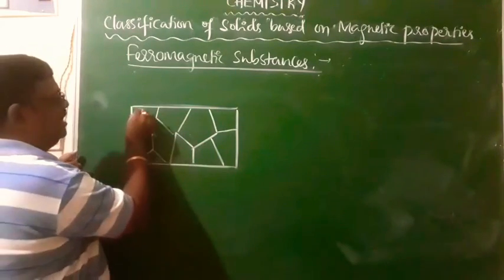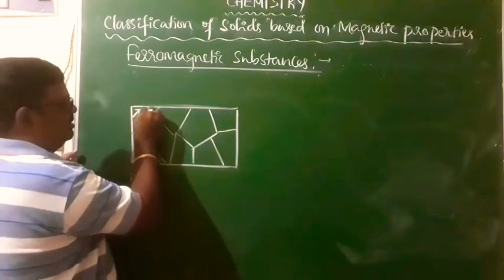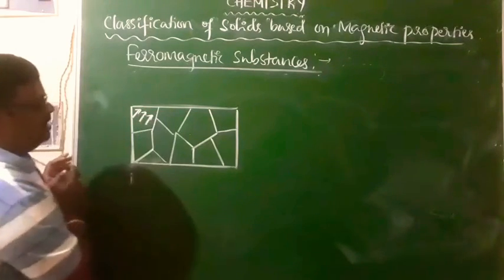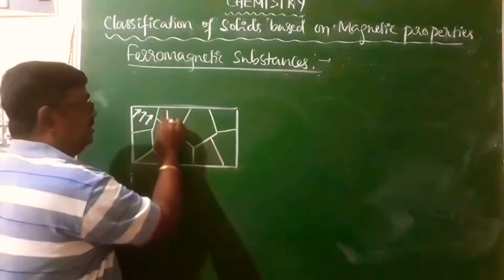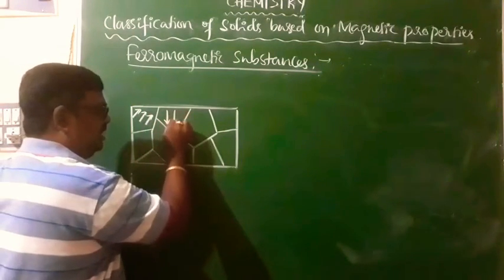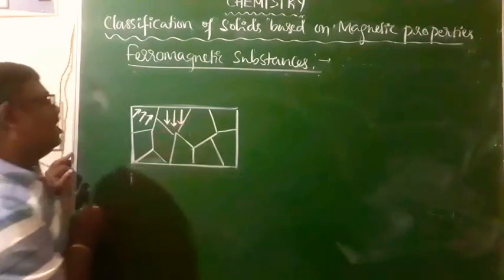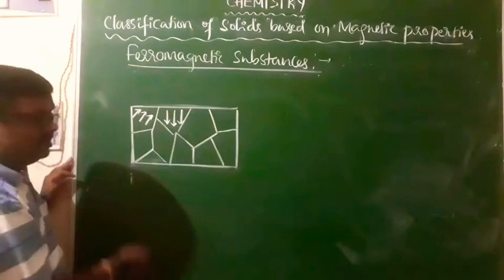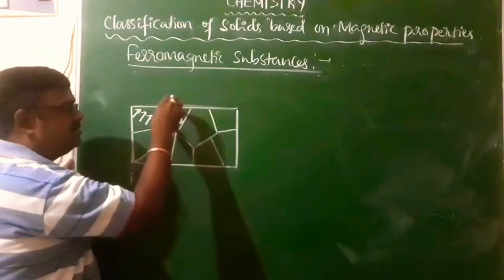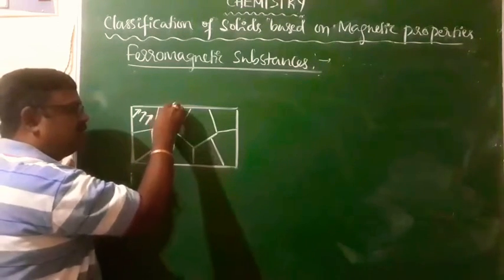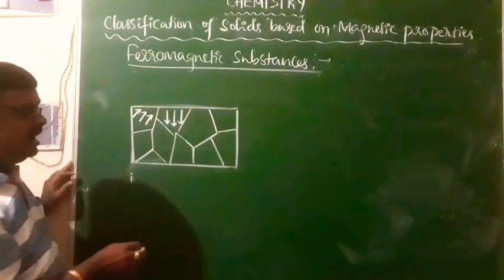Look at this. Here it is a group of atoms that will have magnetic dipoles in one direction. Here it is another group of atoms. They have magnetic dipoles in one direction. These two groups are different, but all the atoms in a particular group will have their magnetic dipoles in one direction.